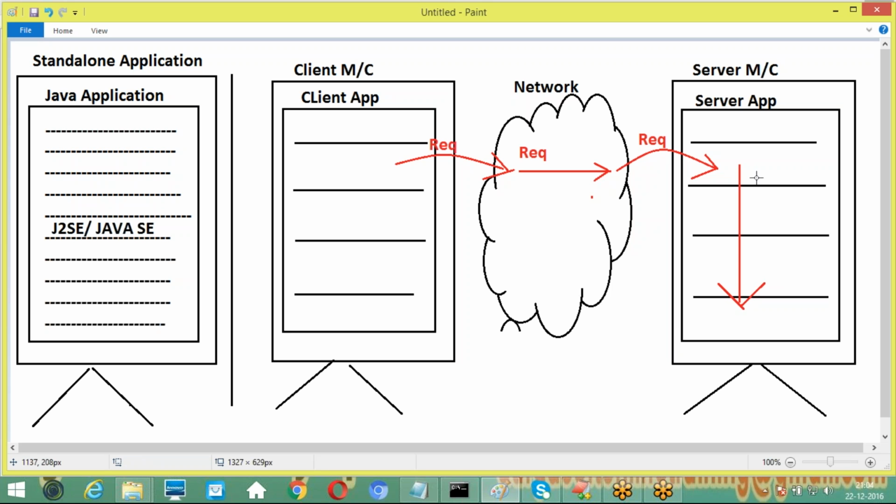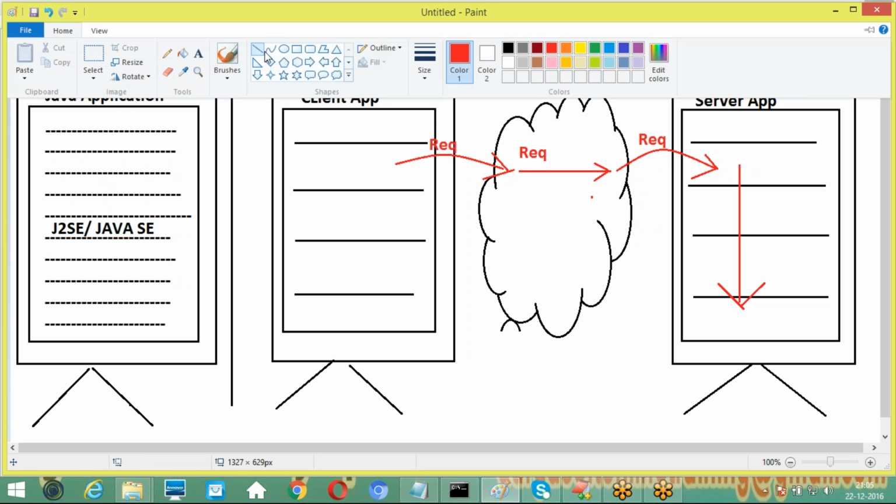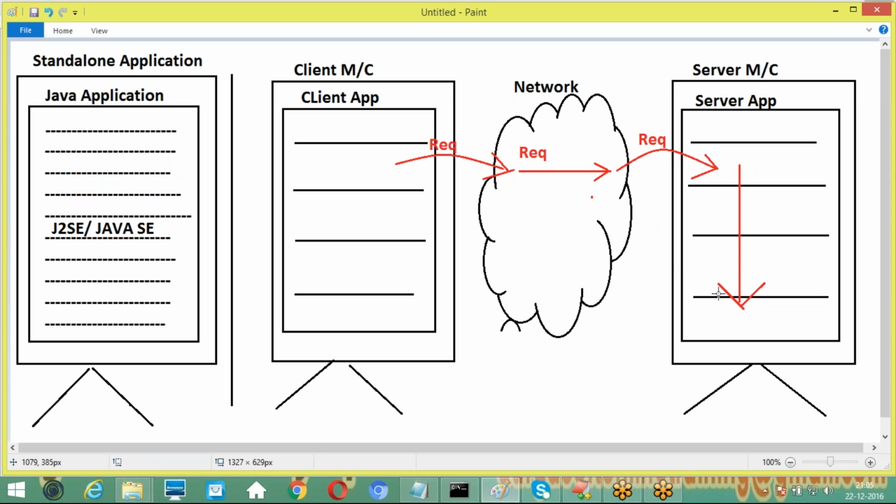When the server side program is executed clearly, after execution of this server side program, what will happen? Some response will be generated. After that, automatically that response will be given back to the client. When the response is sent back to the client, first the network will take that response, and the network will carry that response to the respective client.